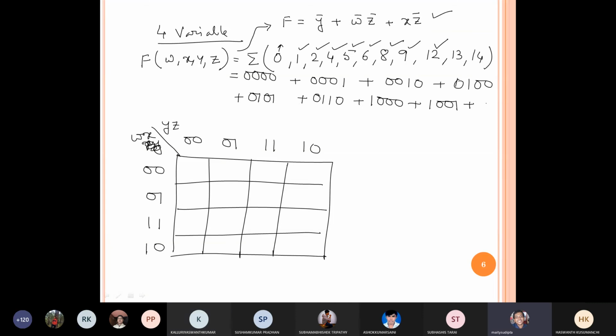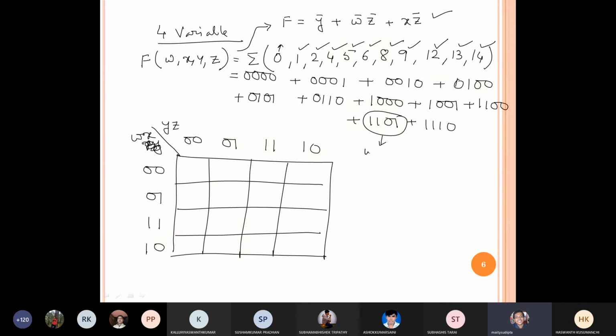12 means 8 plus 4, so 1 1 0 0. 13 means 8 plus 4 plus 1, so 1 1 0 1. Who will say 14? 1 1 1 0. Let me check. 8, 4, 2. Yes, 1 1 1 0. Very good. Okay, now suppose take any one, this one.